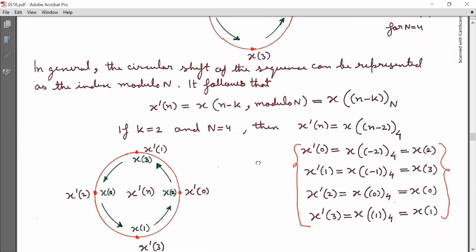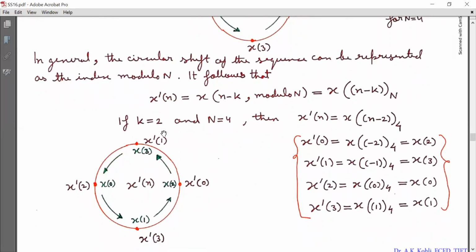We can understand with this example that if k is equal to 2, that is a 2 step circular time shift, and capital N is equal to 4. Then x dash[n] is equal to x[n minus 2] with subscript 4, that is modulo 4 operation.